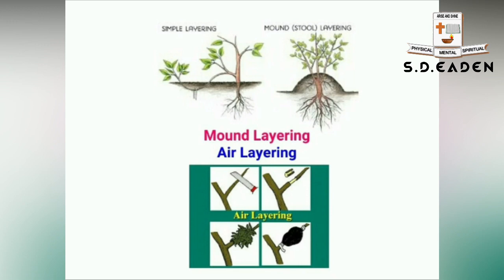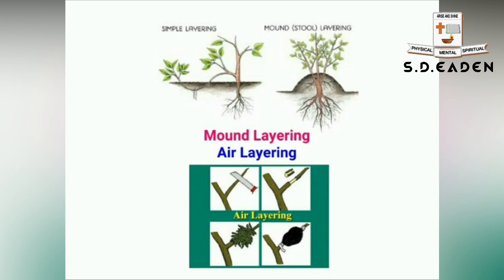Next one is air layering. Here, in the case of air layering, an aerial part of the plant, any one stem above the ground level, has to be chosen, and it should be girdled. That is, a cavity should be made, and in this cavity hormone should be applied for the growth of roots.